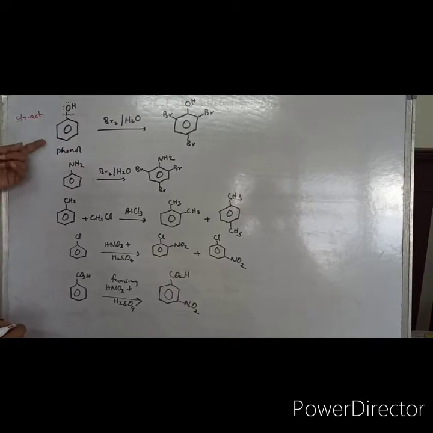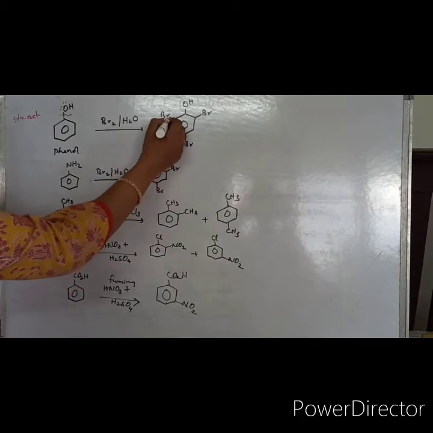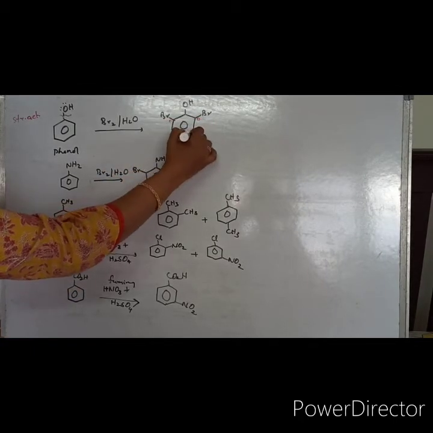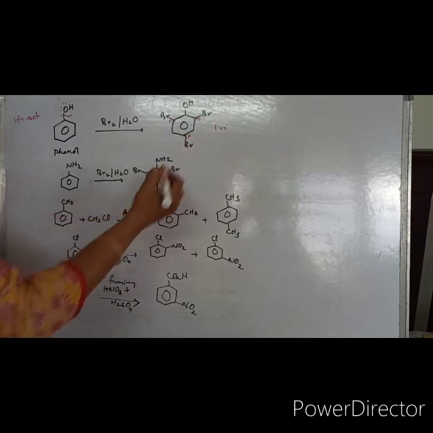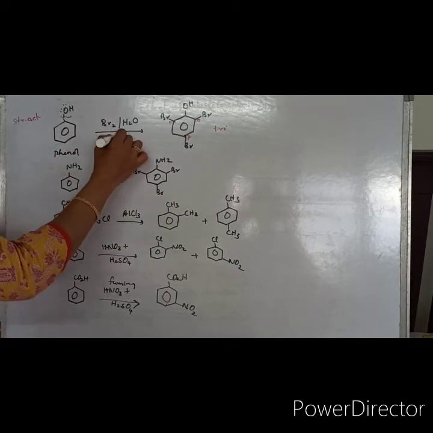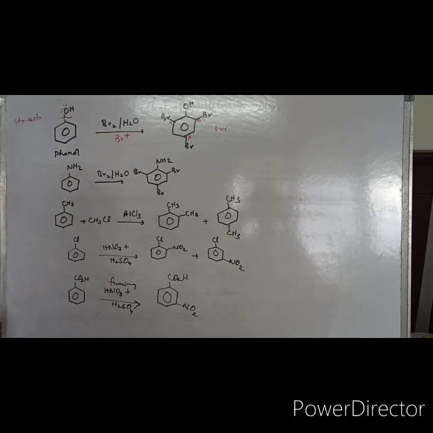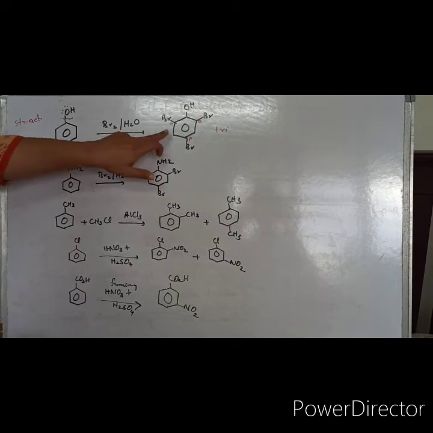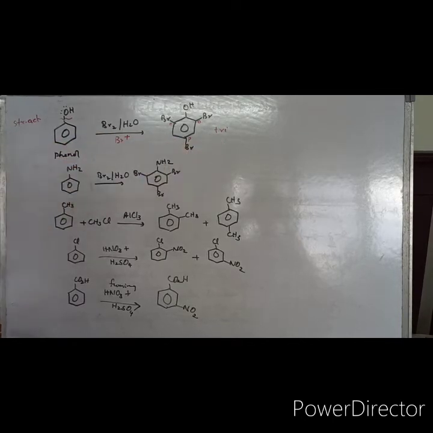Since it is strongly activating, both the ortho positions and the para position are substituted by the electrophile. Here this is a bromination. Bromonium ion is the electrophile in this reaction. So you will basically get a tribromo derivative because it is a strongly activating group.